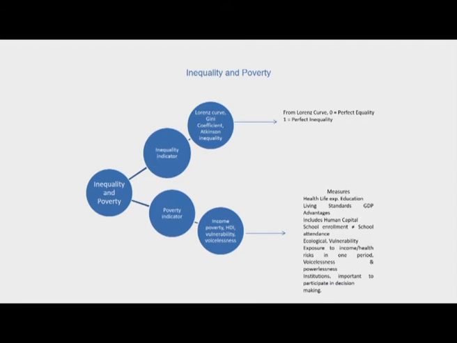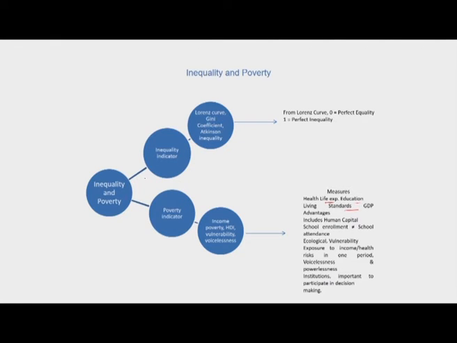When we are examining the issue of poverty, we come across various poverty indicators, some of them being the Human Development Index, or various other poverty indicators with respect to vulnerability, income, voicelessness, and so on. Accordingly, you will find measures that estimate life expectancy, education, living standards. It may include human capital, school enrollment, school attendance, vulnerability indices, and so on.